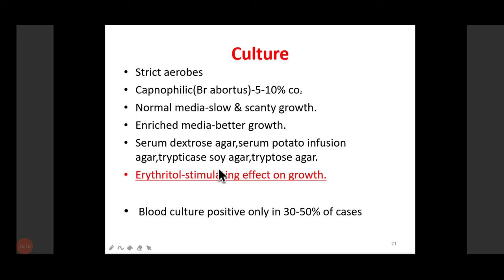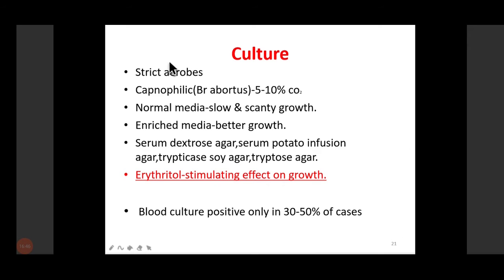Then we culture it. They grow on ordinary media, but the growth is scanty. So we can enrich the media with glucose, serum, or liver extract, and enhance the growth. We can use media like serum dextrose agar and serum potato infusion agar. The colonies on solid media are small, moist, and translucent.